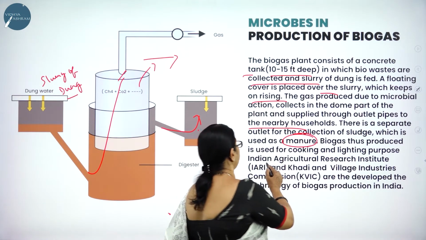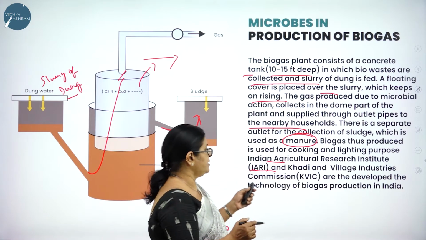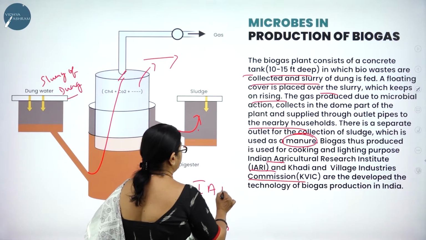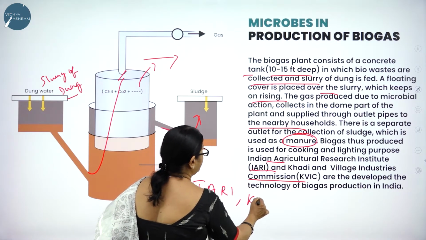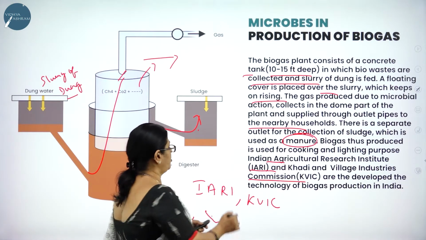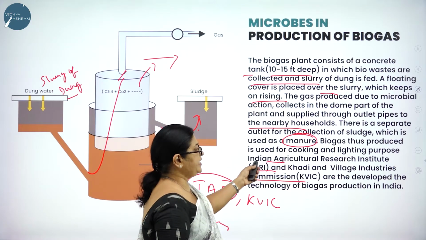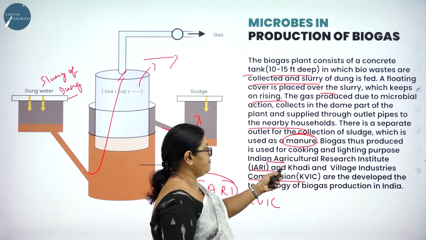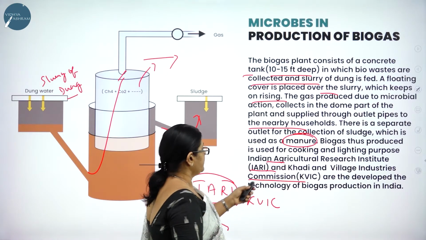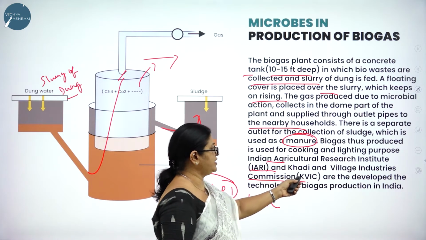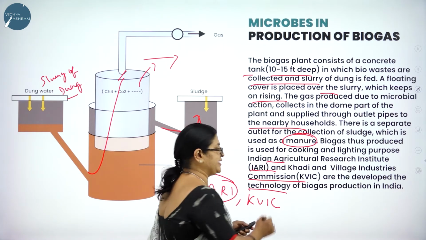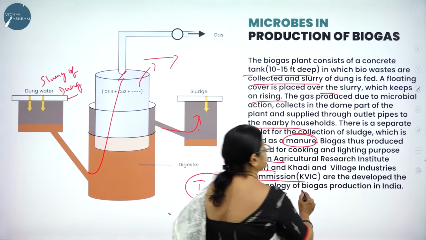And particularly you might have come across IARI and KVIC. This is a very important term which is asked in the exam. Expand IARI and KVIC. What is IARI? Indian Agricultural Research Institute. And what is KVIC? Khadi and Village Industries Commission. They are the ones which developed the technology of biogas production in India.